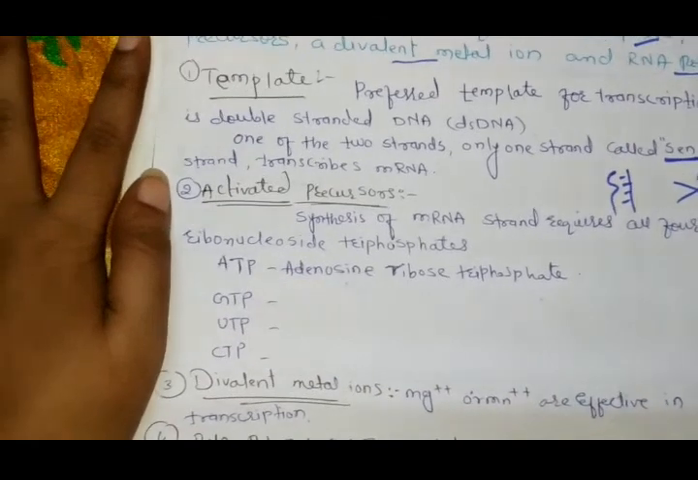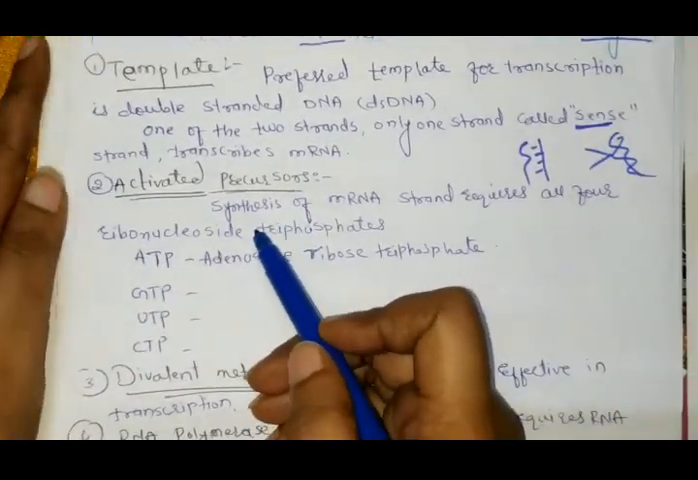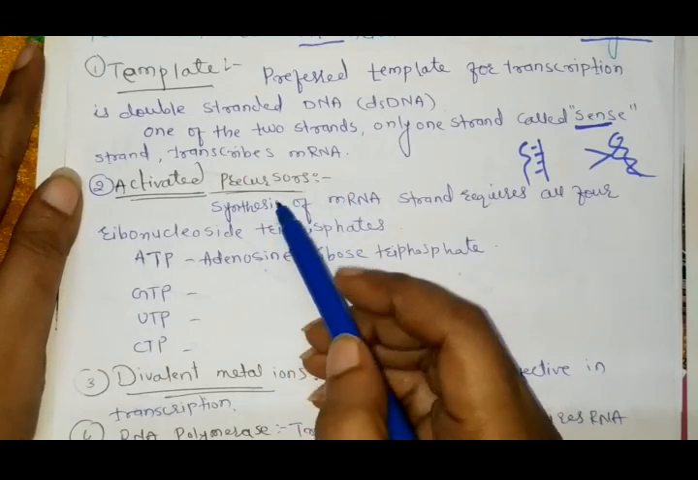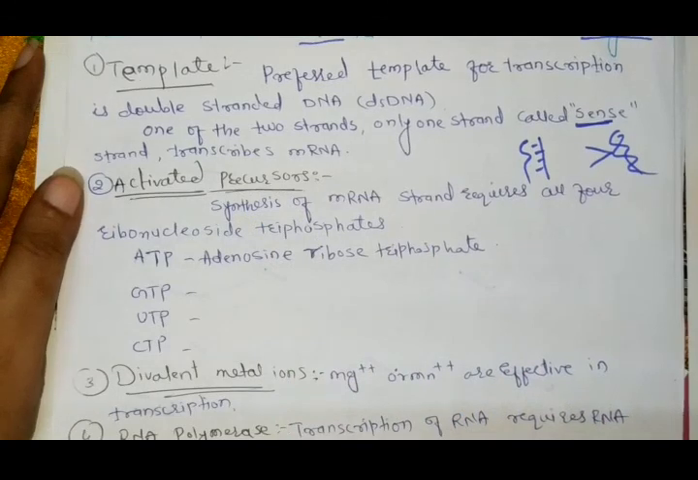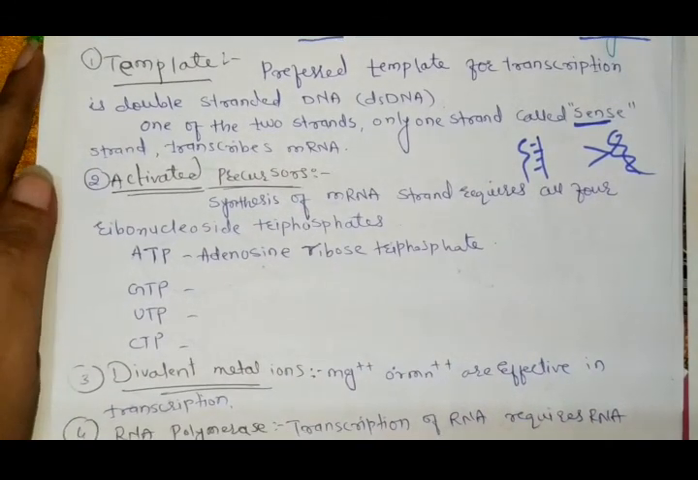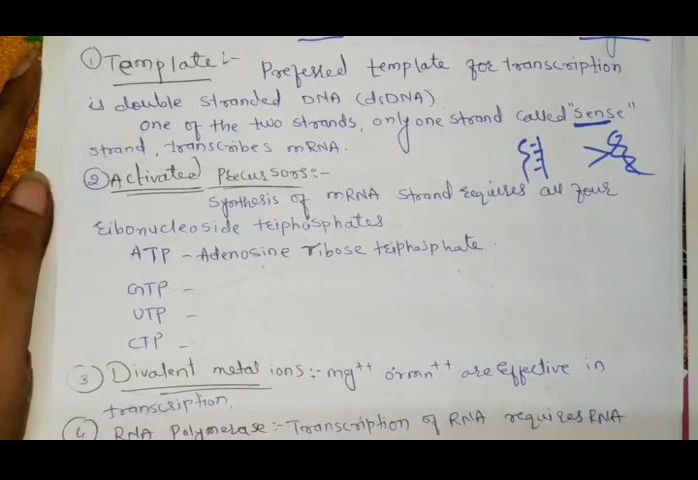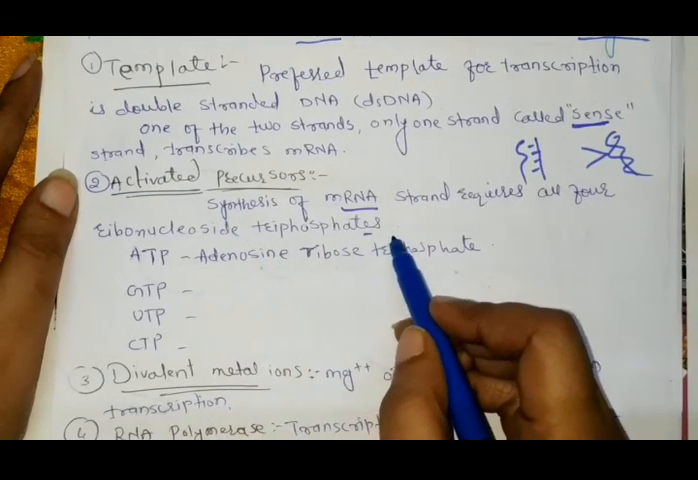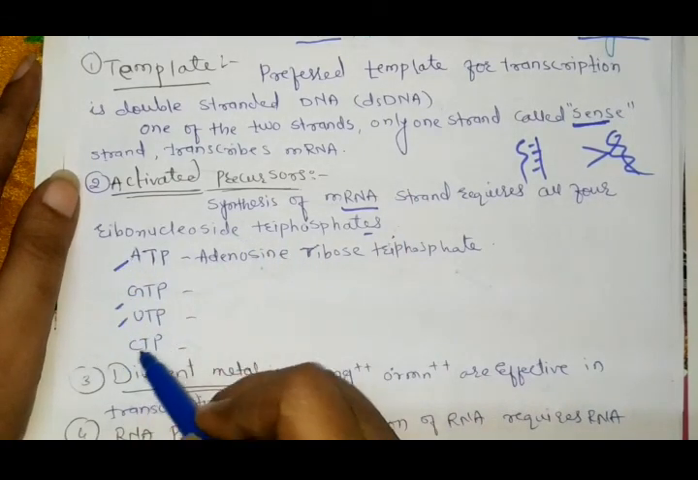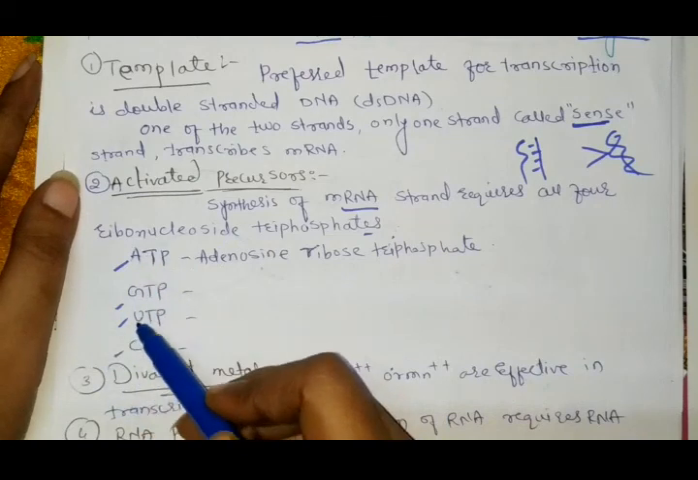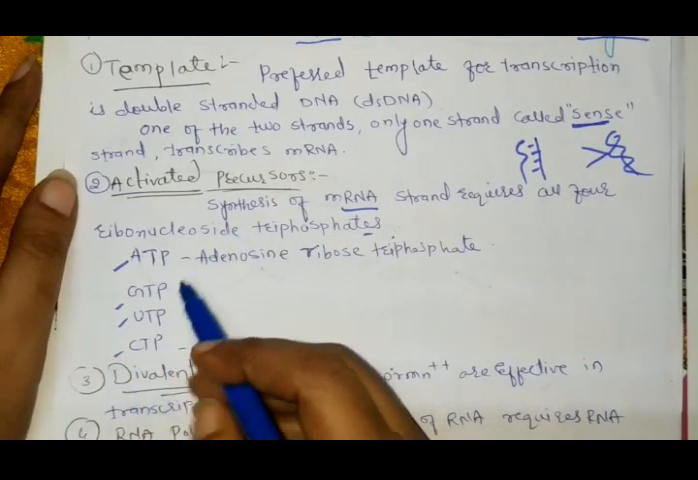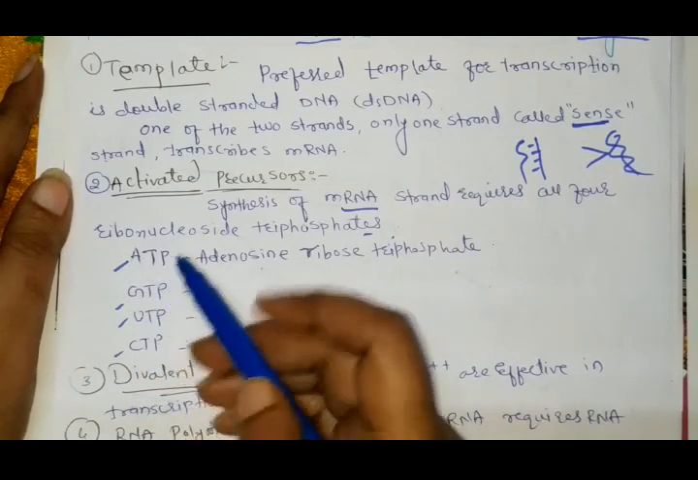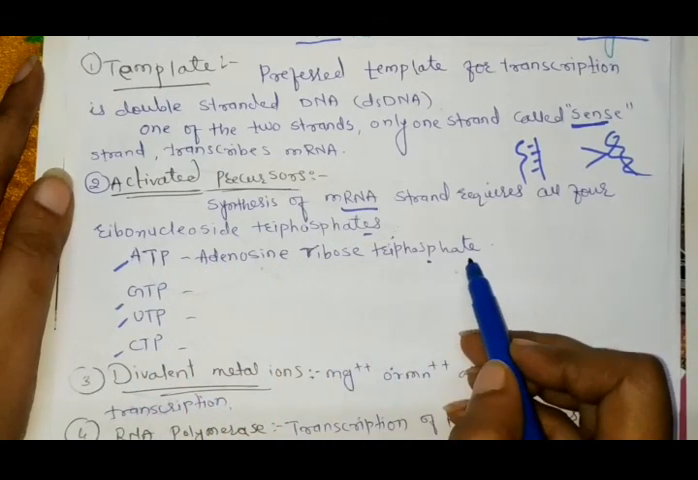Now the next one is activated precursors, the second component of mRNA synthesis. Synthesis of mRNA strands requires all 4 ribonucleoside triphosphates: ATP, GTP, UTP and CTP. These A, G, U and C are the bases which help in the formation of mRNA. ATP is adenosine ribose triphosphate.